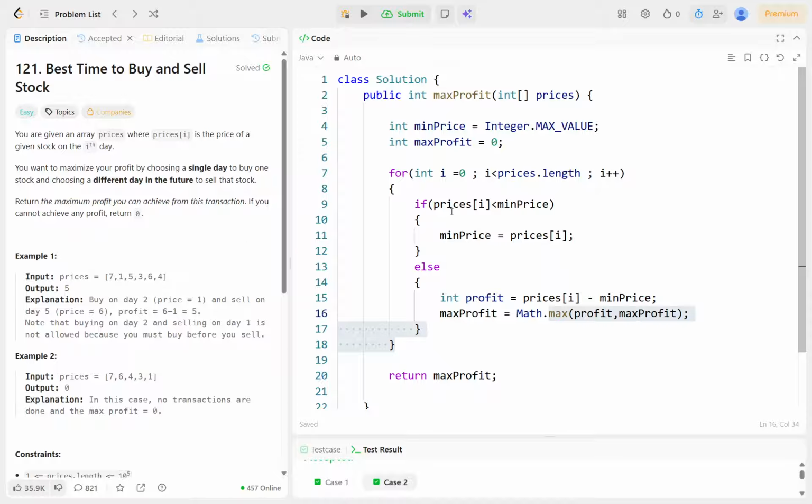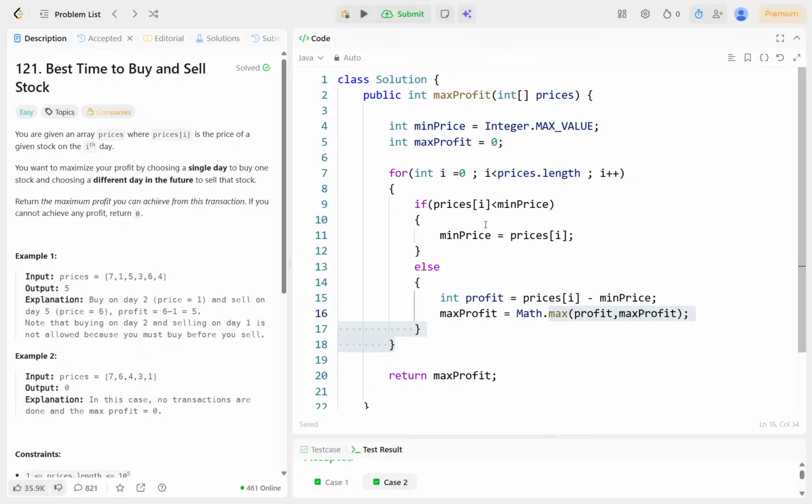So for prices of 0, that is 7. 7 is less than min price, which is a very large number, the integer max value. That's why we have taken this condition. So 7 is less than that larger number, the condition is true, and min price becomes 7.